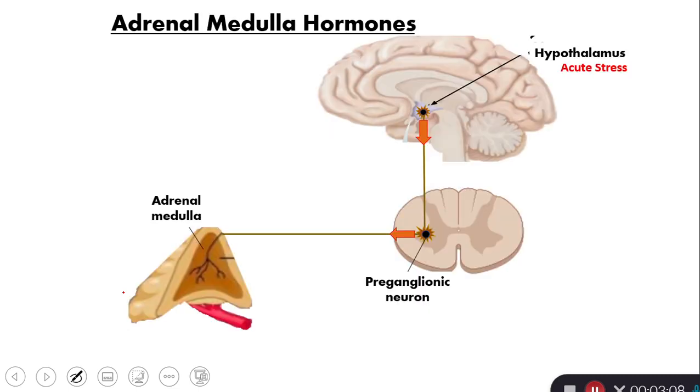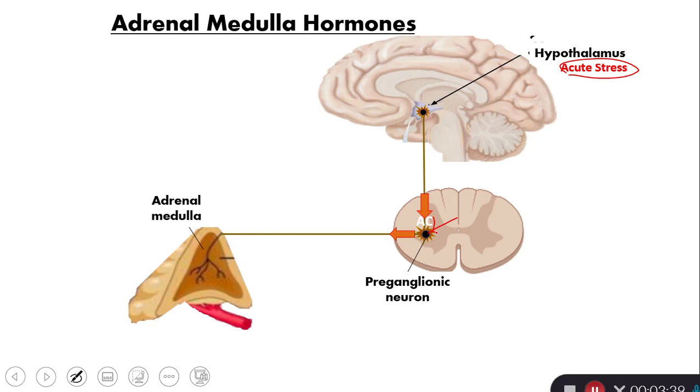So in case of acute stress, so this is acute stress, not chronic stress, the hypothalamus will be affected by that. Then the hypothalamus stimulates the presynaptic sympathetic cell bodies in the lateral horn of the spinal cord. And here the neurotransmitter to stimulate them is acetylcholine.